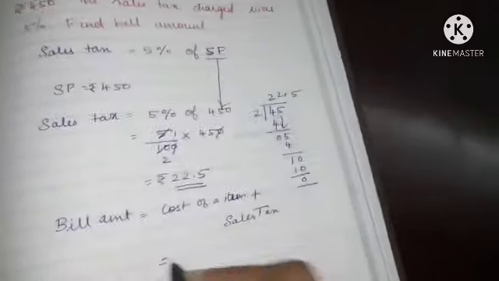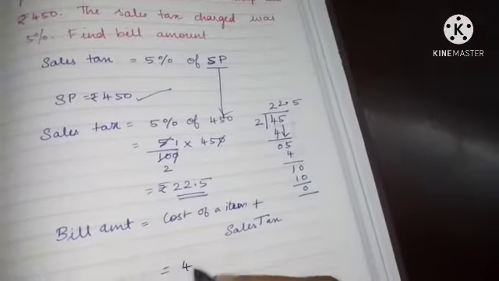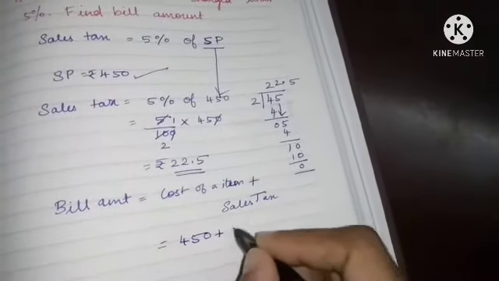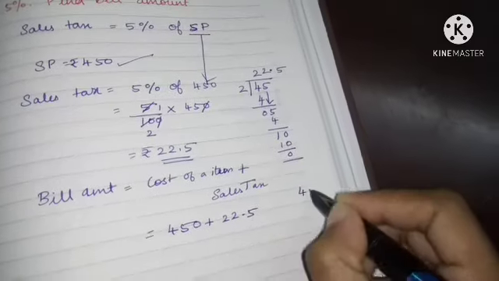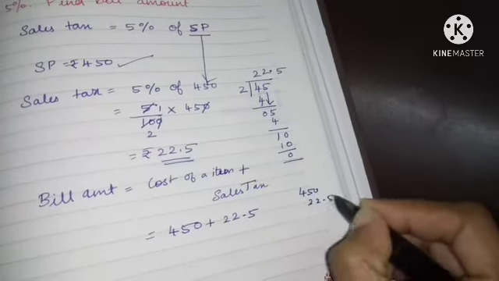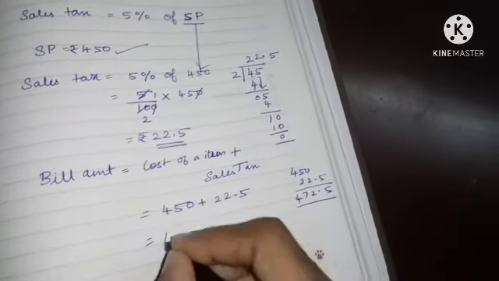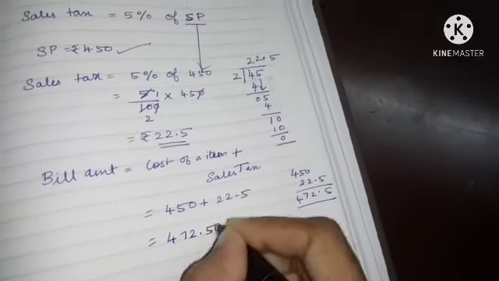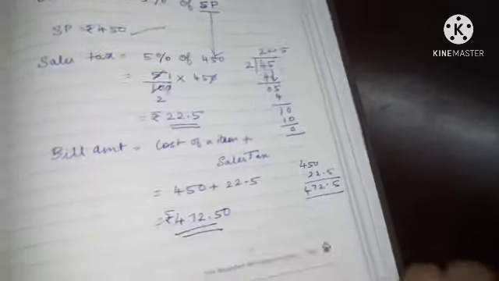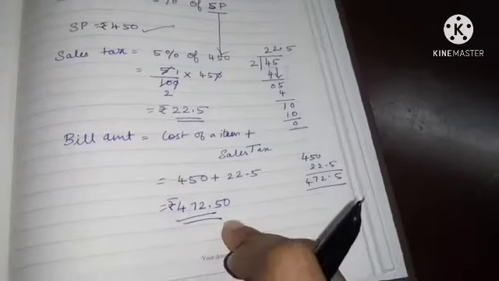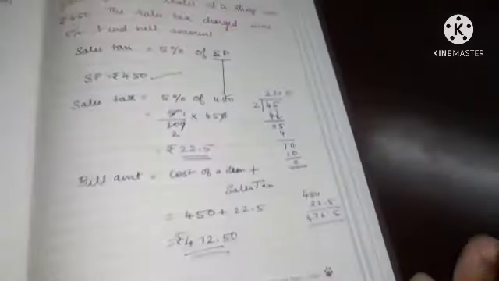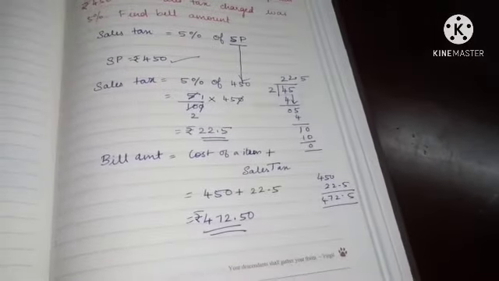The cost of the item is 450 rupees plus sales tax 22.5. So the bill amount will be 472.50 rupees, the total bill amount which you have to pay to buy this product. Understood?